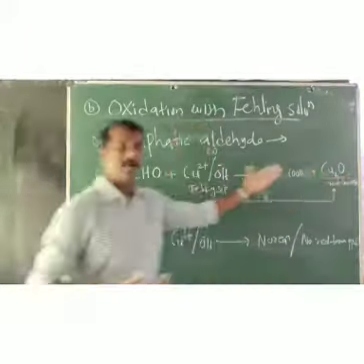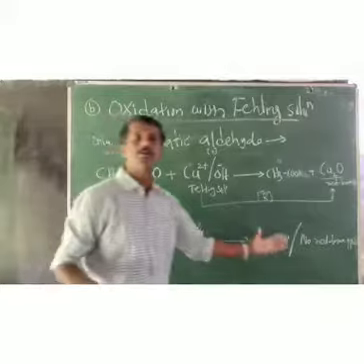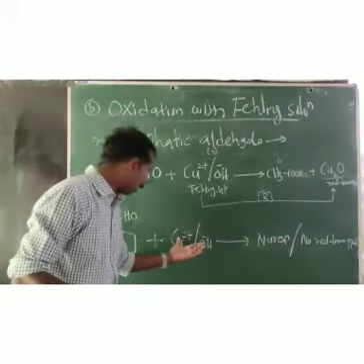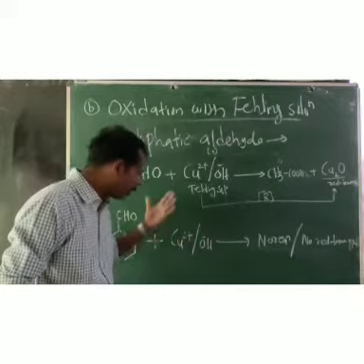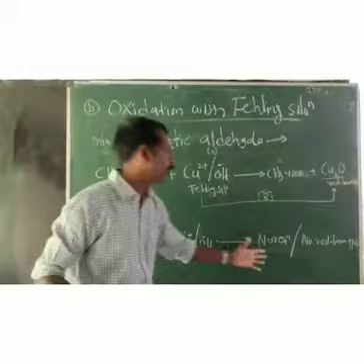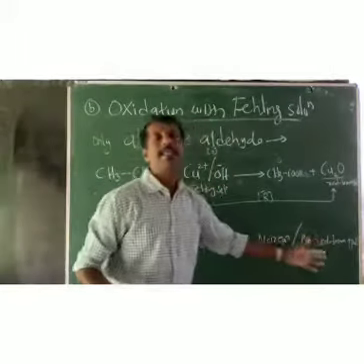This reaction is given by only aliphatic aldehyde. If you take aromatic aldehyde with Fehling's solution, no oxidation reaction. Fehling's solution cannot oxidize aromatic aldehyde into the corresponding carboxylic acid, and hence it will not be reduced to cuprous oxide, and we won't get any red brown precipitate.